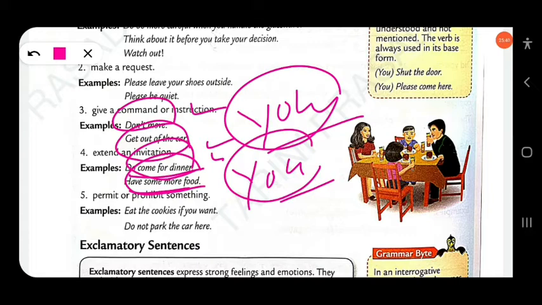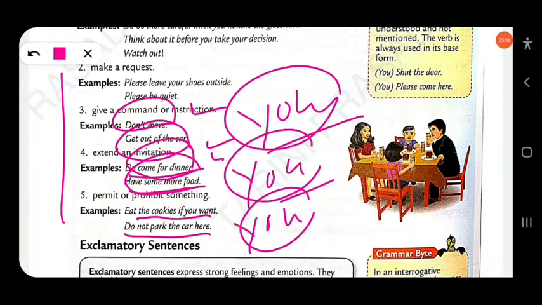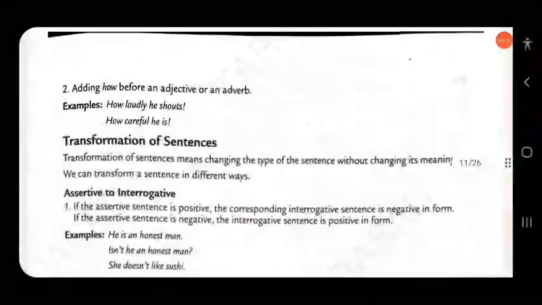Then permit or prohibit something. Eat the cookies if you want. Don't park the car here. The subject is you here. You don't park the car here. You eat the cookies if you want. In these imperative sentences, the subject is hidden and the subject is you. So here, look at this.